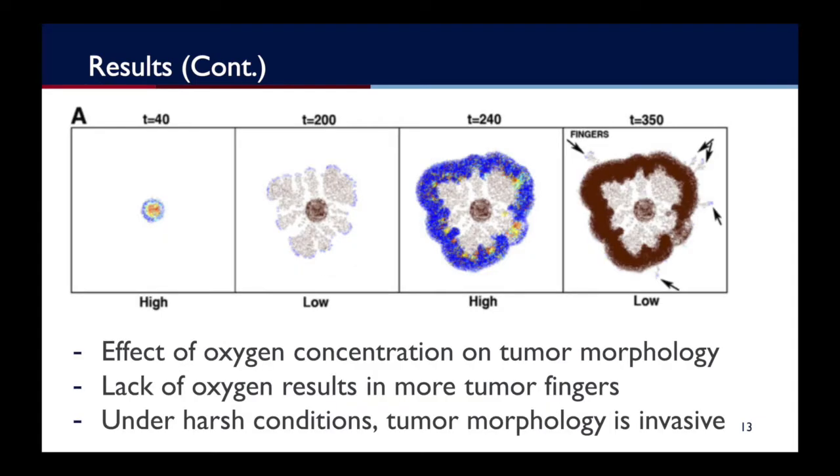Next, researchers explored what other environments may induce fingering behavior, such as one with low oxygen. Here we can see that when the oxygen concentration in the ECM was dropped, tumor fingers began to develop again. By now, it is clear that harsh environmental conditions support invasive tumor development.